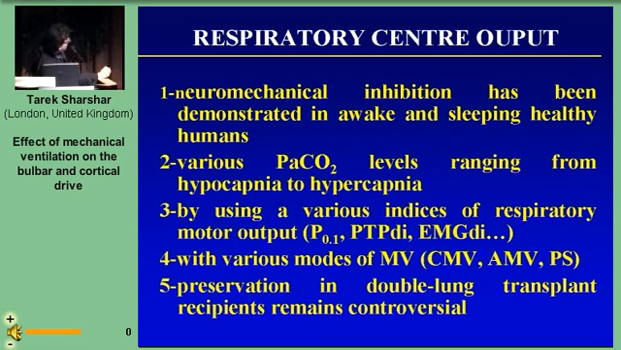Neuromechanical inhibition has been demonstrated in awake and sleeping healthy subjects at various levels of CO2, ranging from hypocapnia to hypercapnia, by using various indices of respiratory motor output, P0.1, PTPdi, and EMGdi, with various modes of mechanical ventilation, including control and assisted mechanical ventilation, but also pressure support ventilation. Its preservation in double lung transplant recipients remains controversial.